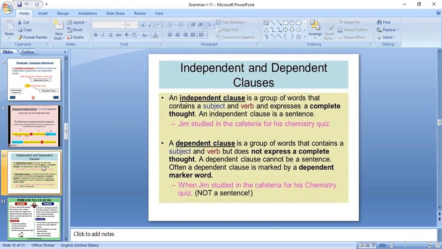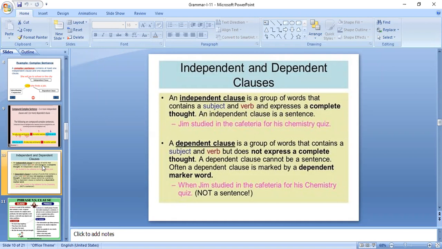Something has happened after this part of the sentence. When Jim studied in the cafeteria for his chemistry quiz, his teacher called me, or his friend called him.